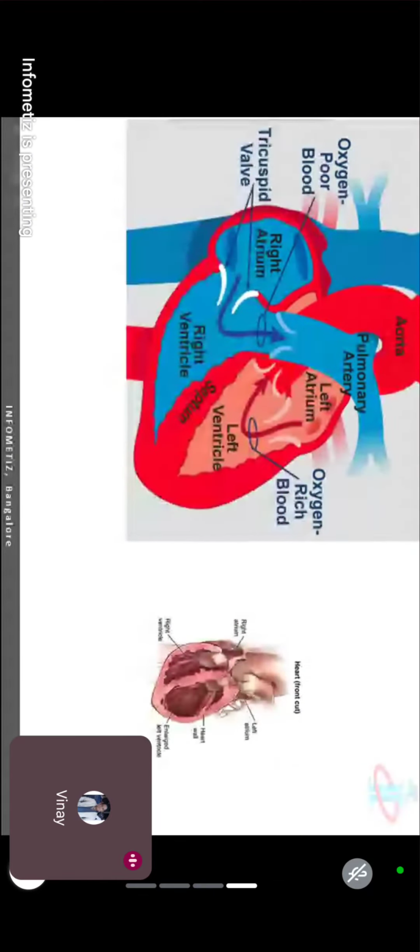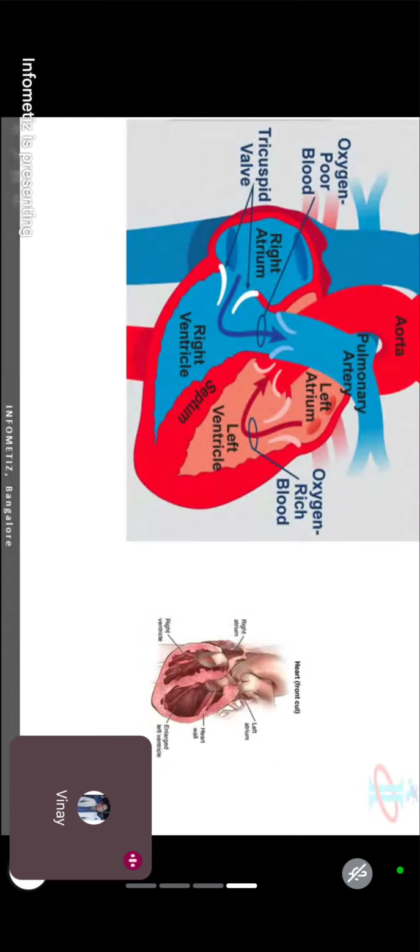So here, the right side of the heart: right atrium, right ventricle, and pulmonary artery. An artery carries blood away from the heart chamber. You will say, but the coronary artery is giving blood to the heart muscle, right? Away from the heart chamber. Veins divert blood towards the heart chamber.